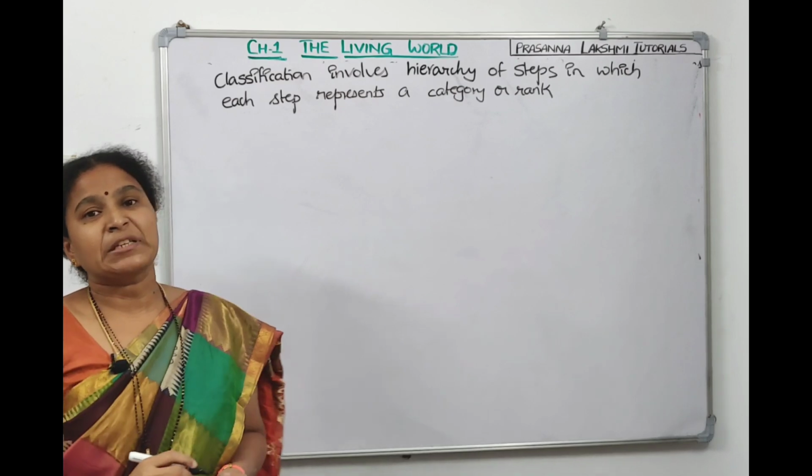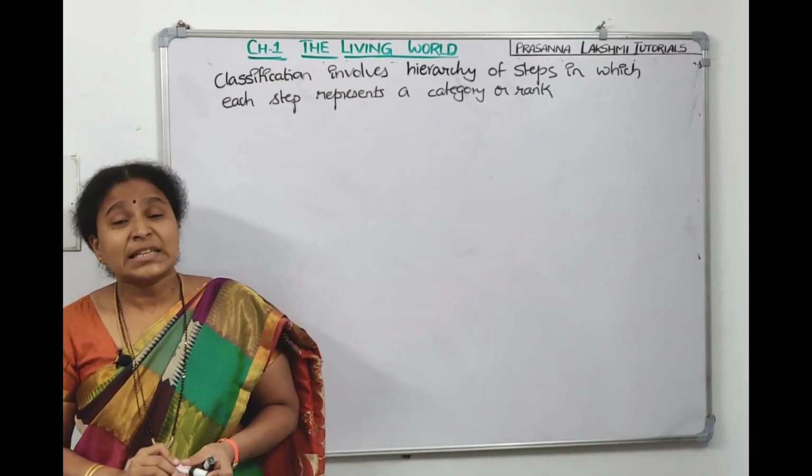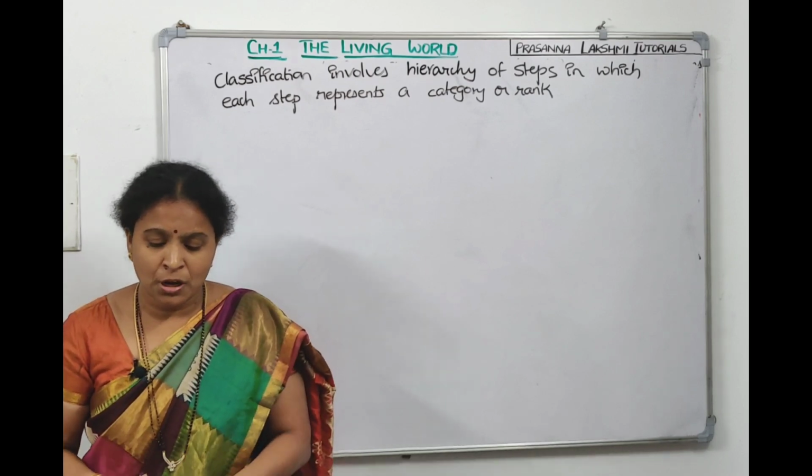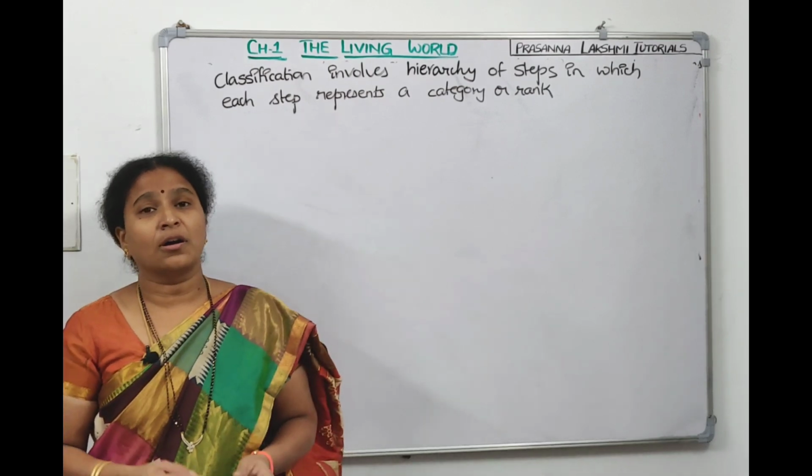We call each step a category or a rank. What is category? Each category is a unit of classification, we can also call it taxon.